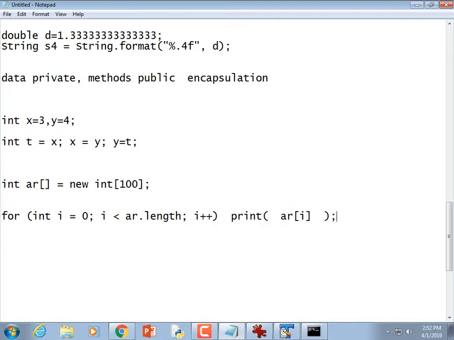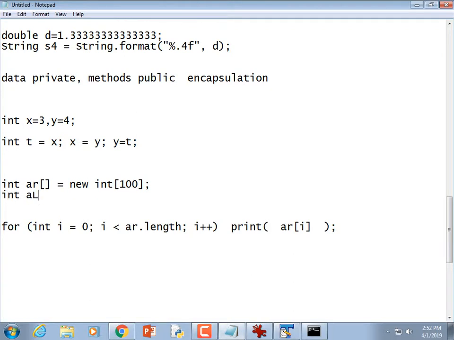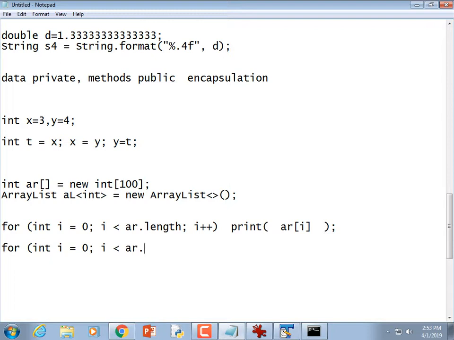Now in this language, unlike C++, if you have an array list, the syntax is a little bit different. Same thing, right? So if we had an array list, ArrayList al, and then we have to specify the type, equals new ArrayList, right? So now we have an array list, and let's say that we had added a bunch of items to it. I'm not going to add them for the example. Now when you want to print them out, you could do the same thing. For i is equal to 0, i is less than the length of it. We better actually check it, right? i++.